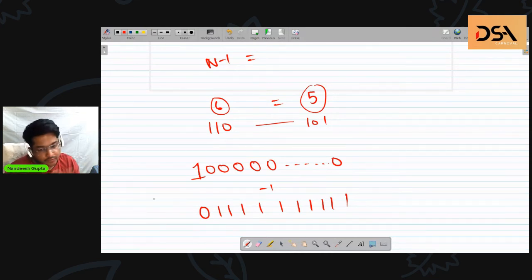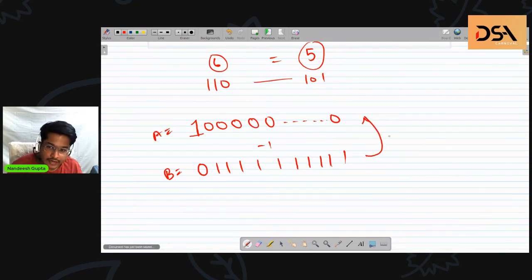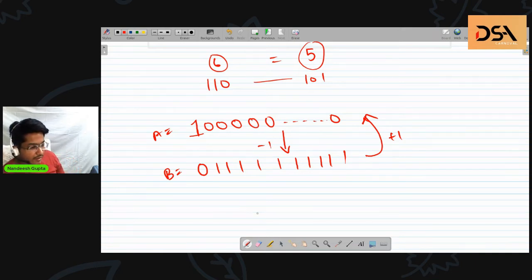Think in the opposite way. What will happen if I add 1 to this number b? When I add 1, it obviously changes to a, and when I subtract 1, a changes to b. If you are getting that, then we can move ahead. If anyone has any doubts for this, then we can stop here.